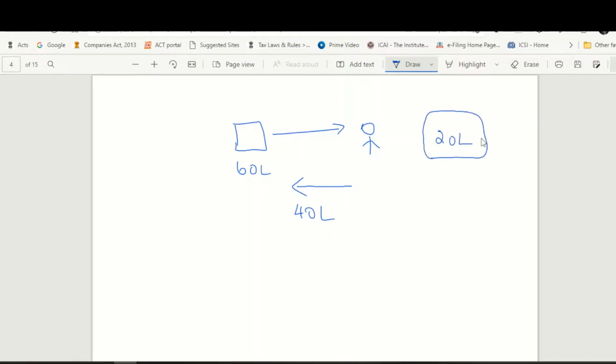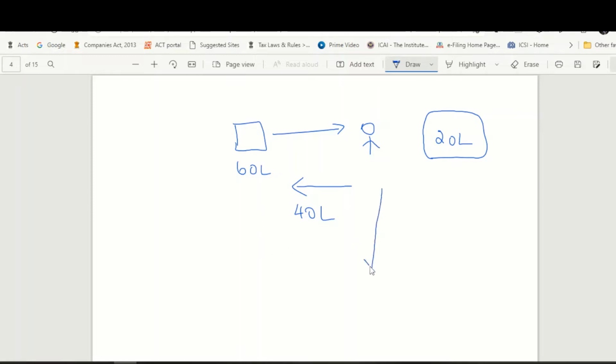The example that we discussed right now was a free of cost transfer. But what if there is an inadequate consideration transfer? Assuming the piece of land has a stamp duty value of 60 lakhs, I transfer this land to my friend, not free of cost, but I receive 40 lakh rupees in return. So what is the net benefit that my friend is receiving? 20 lakh rupees. So as discussed in my earlier video, my friend has to pay tax only on 20 lakh rupees and not on the entire stamp duty value of 60 lakh rupees.